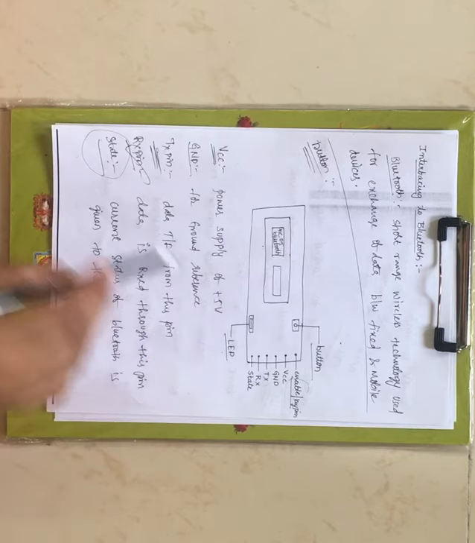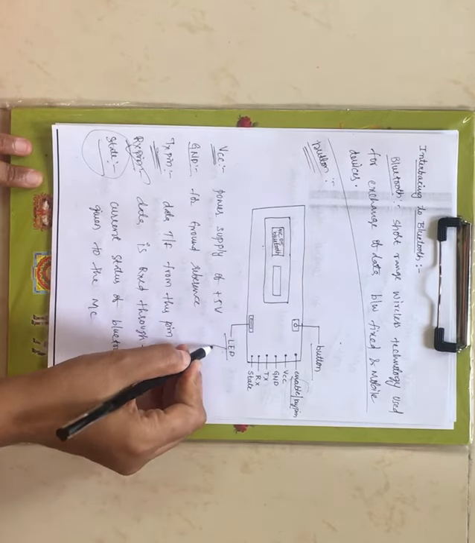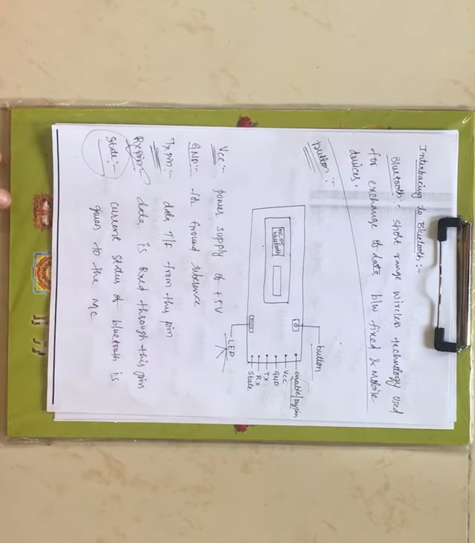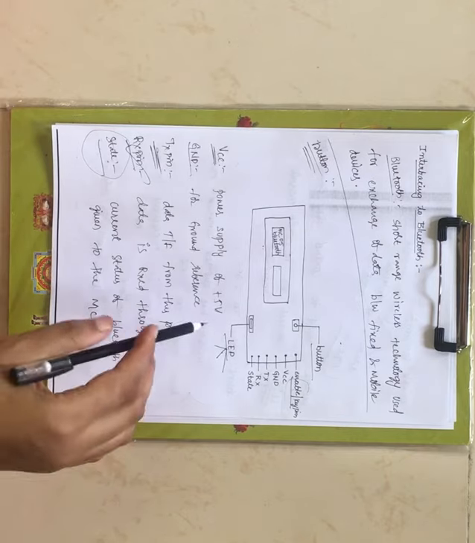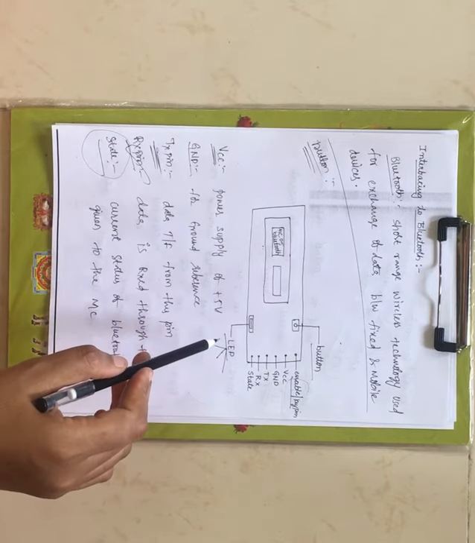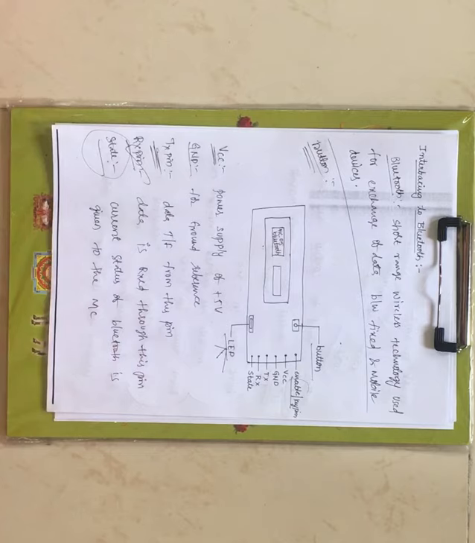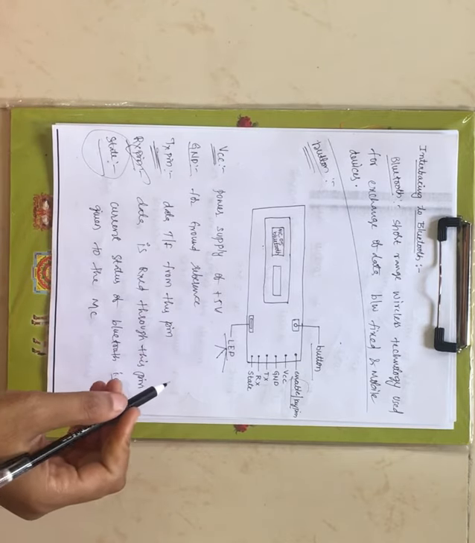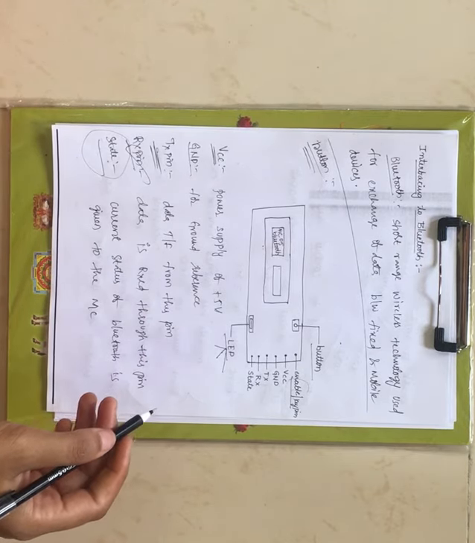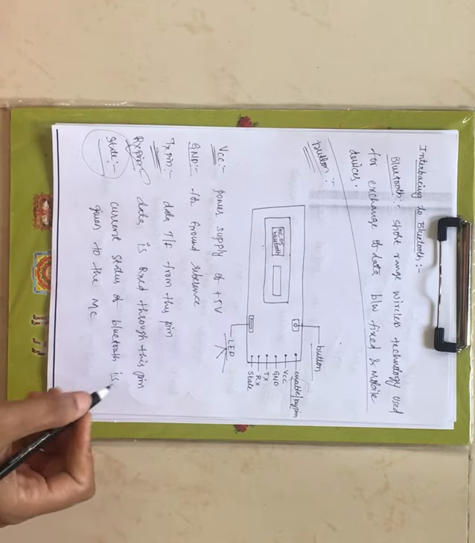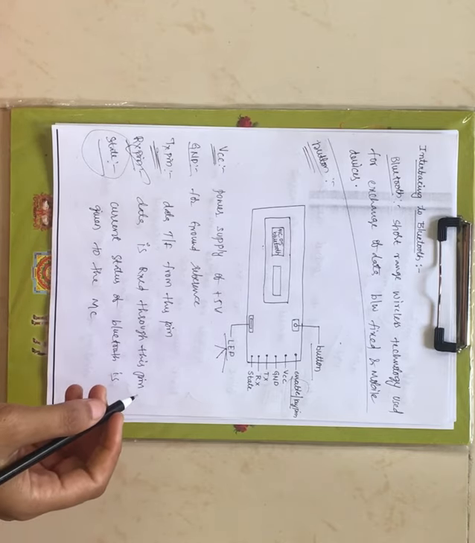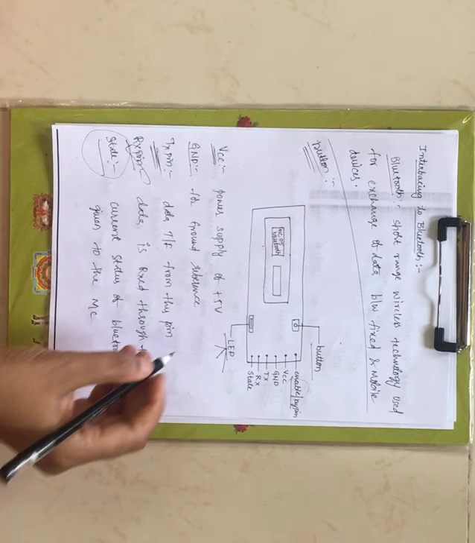And next we have the LED pin. There are 3 possibilities of the LED. This LED gives the status of the Bluetooth module, that means whether it is in command mode or in data mode.